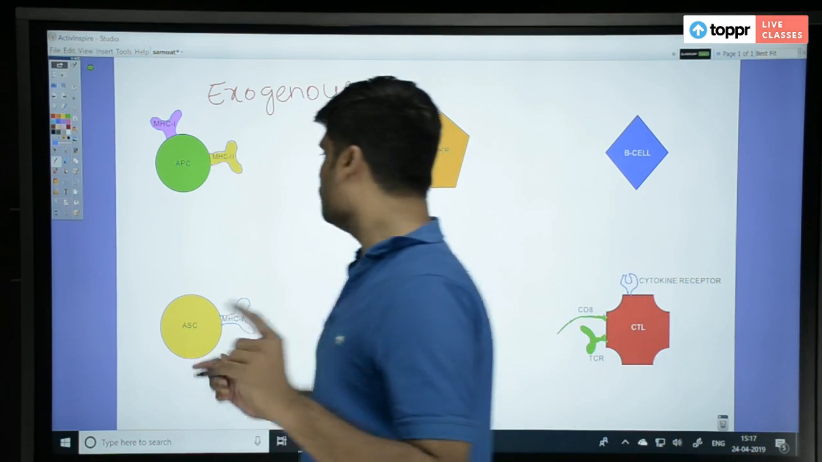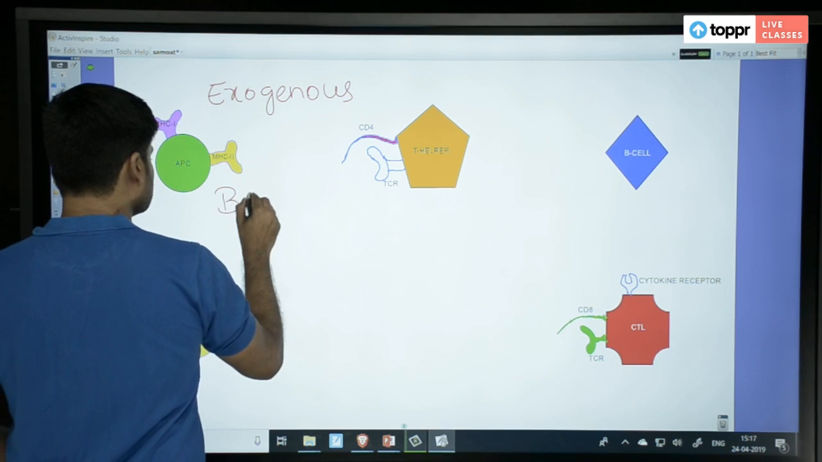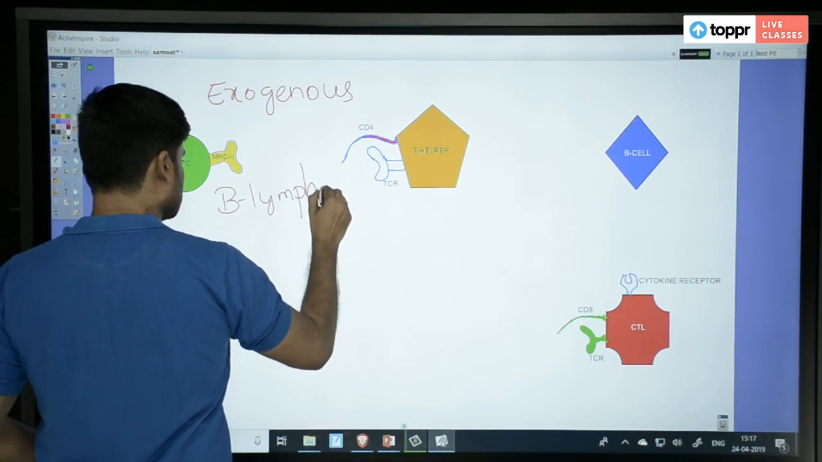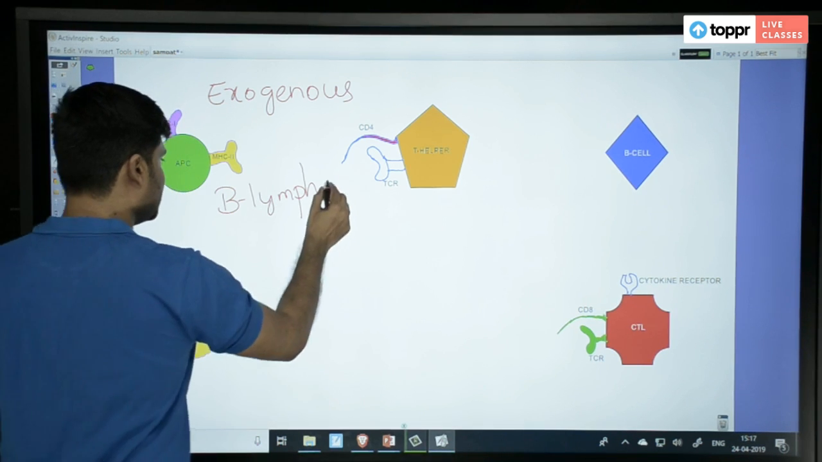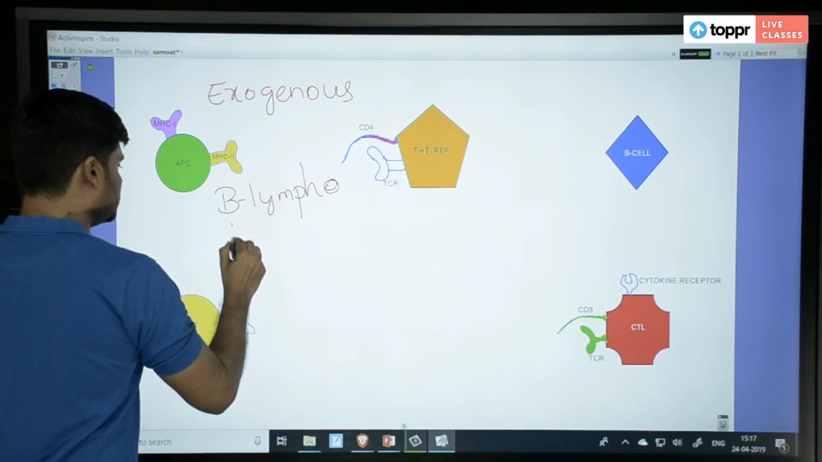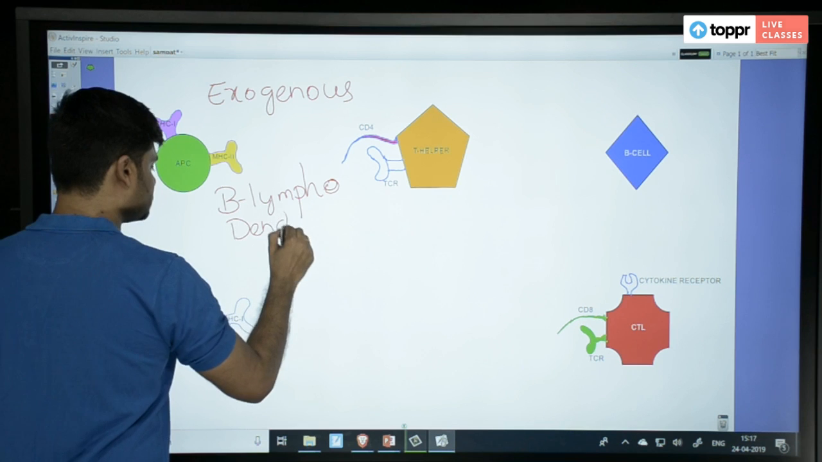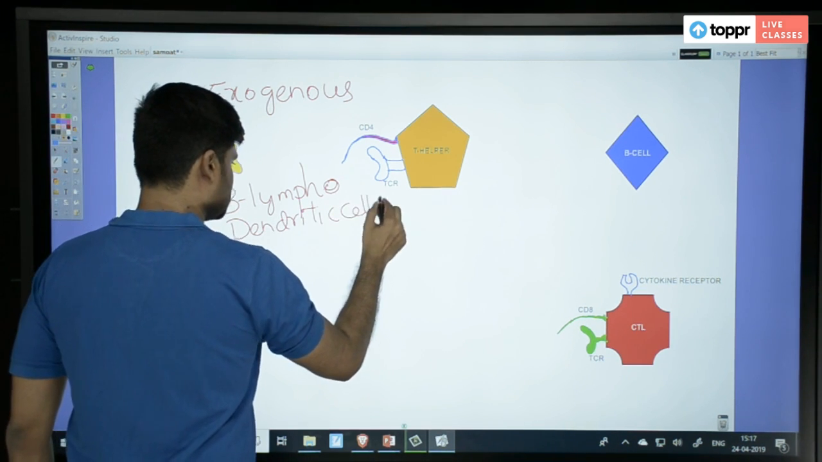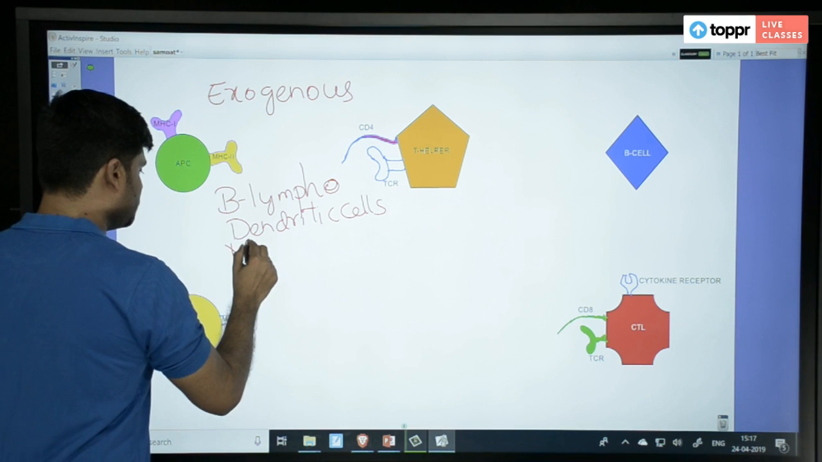These cells are B lymphocytes, dendritic cells, and macrophages.